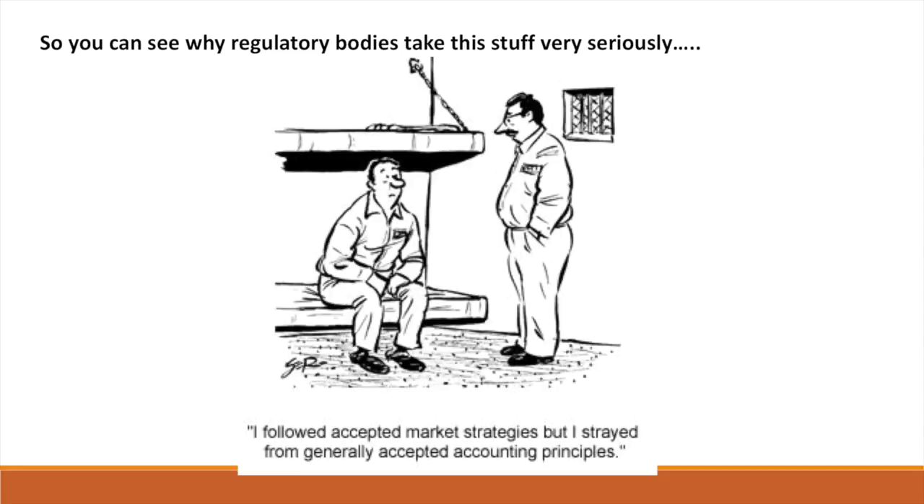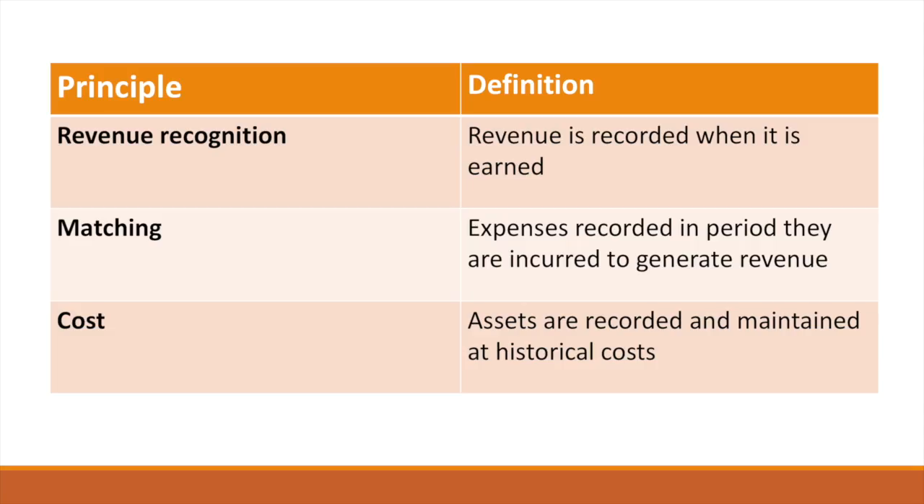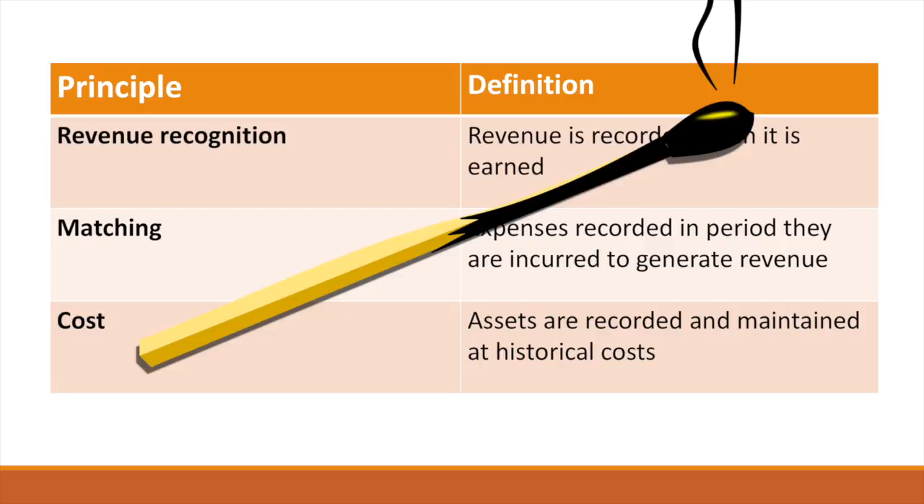Now, onto the specific types of accounting principles. There are three main accounting principles. The revenue recognition principle, which involves recording revenue when it's earned. The cost principle, which involves recording and maintaining the cost of assets at the historic value. And, of course, the matching principle. For the sake of this talk, we'll only look in more detail at the matching principle.